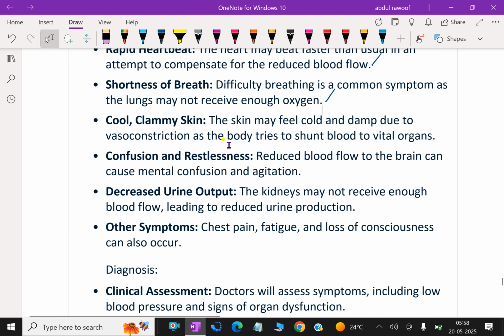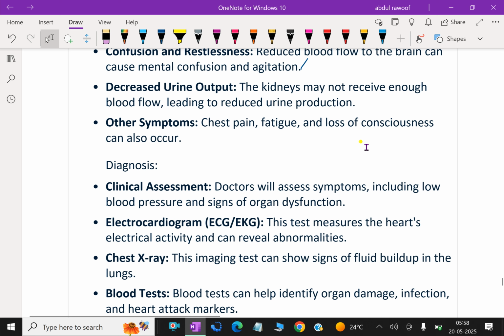Cool, clammy skin. The skin may feel cold and damp due to vasoconstriction as the body tries to shunt blood to vital organs. Confusion and restlessness. Reduced blood flow to the brain can cause mental confusion and agitation. Decreased urine output. The kidneys may not receive enough blood flow, leading to reduced urine production. Other symptoms, chest pain, fatigue, and loss of consciousness can also occur.